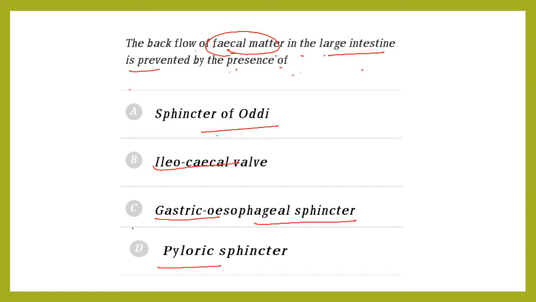First of all, where do you find each one? Sphincter of Oddi is not in the large intestine. Then ileocecal valve is at the large intestine. The gastroesophageal sphincter is present between the stomach and esophagus. Then the pyloric sphincter is between the stomach and duodenum. So these are not the answer. So this is the answer. Sphincter muscle is also not the answer.